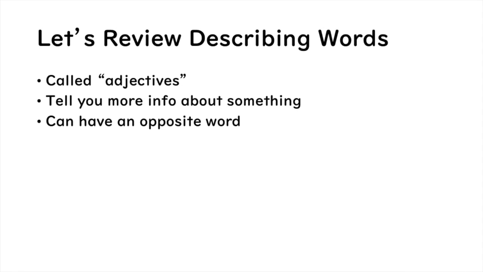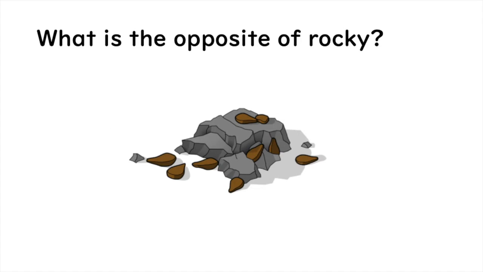Let's review describing words. These are called adjectives. They tell you more info about something, like how they look, how they touch, how you feel them, what color they are, how big or small they are. And describing words can have opposites.